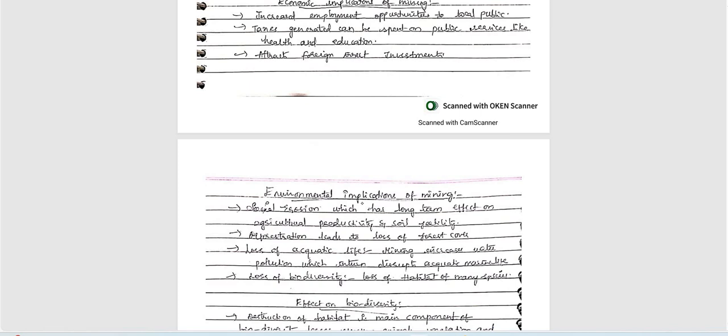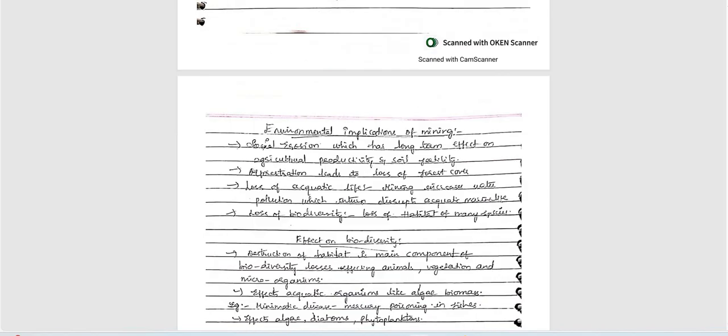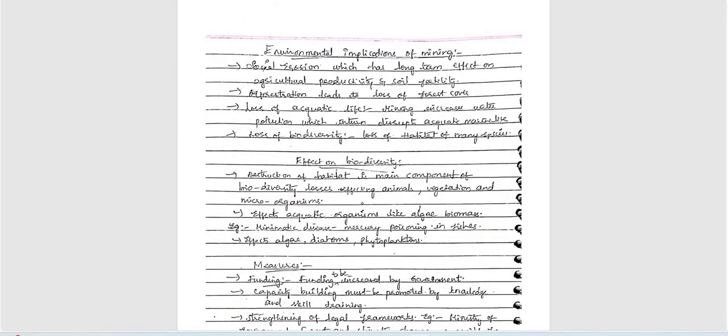Be careful. Next, economic implications of mining: increased employment opportunities, taxes generated, public services like health and education, and also attracting foreign direct investments. Very good. Next, environmental implications of mining: soil erosion is very important here, which has a long-term effect on agricultural productivity, right?